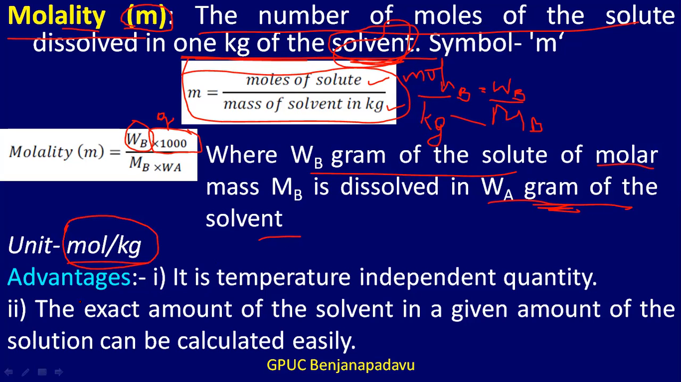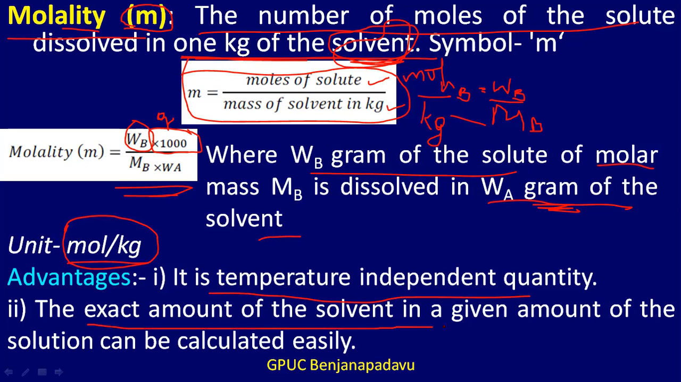Now what are the advantages of this molality? In molality, there is no volume term. If we note carefully, we cannot see any volume term. Therefore it has to be a temperature independent quantity. So we can make use of molality in experiments that involve temperature variations.